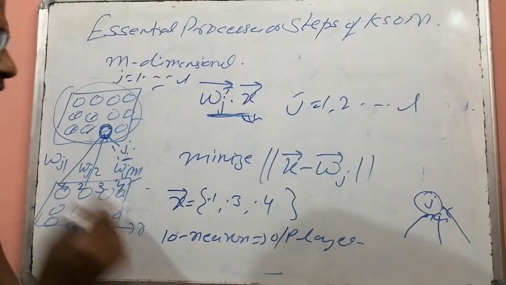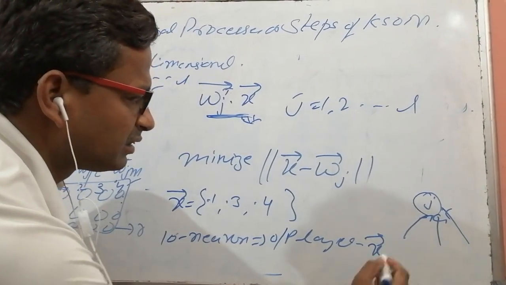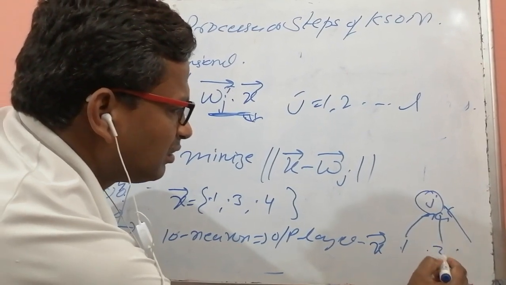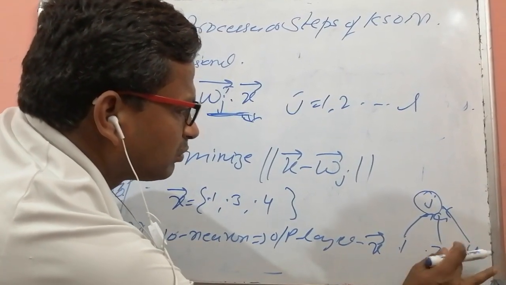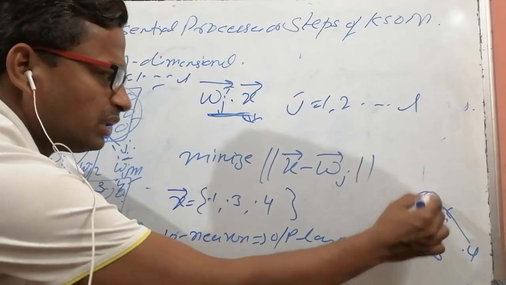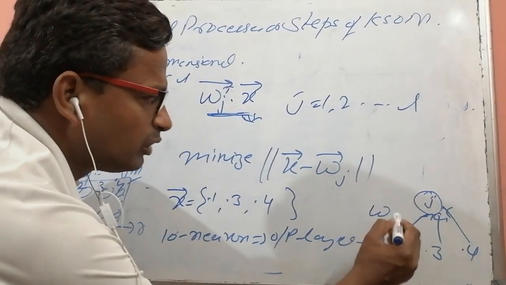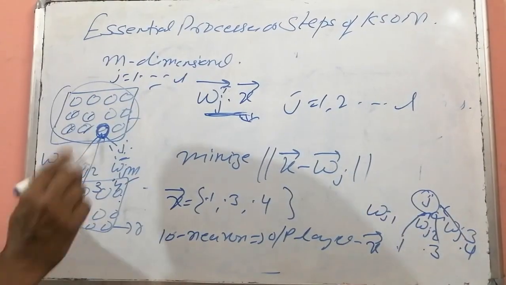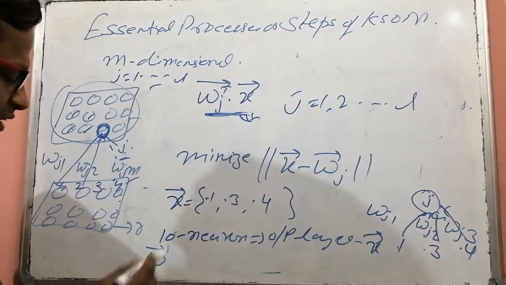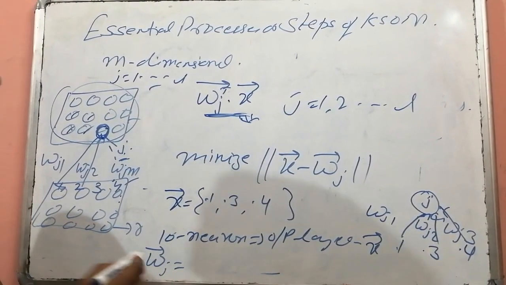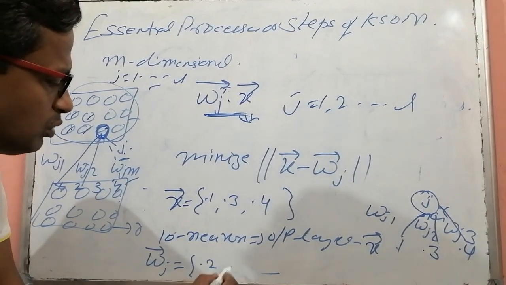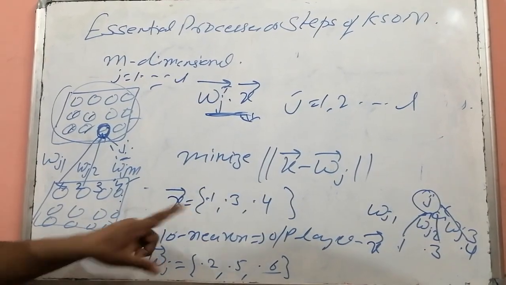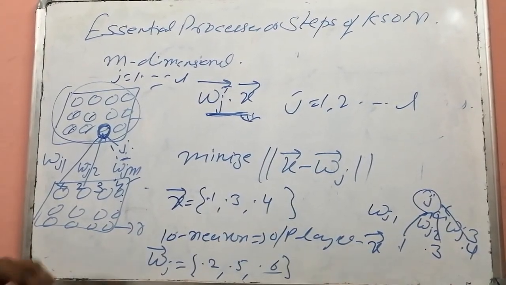The inputs 0.1, 0.3 and 0.4 are going to reach the jth neuron, and its weights are W of J1, W of J2, W of J3. Let the weight vector for the jth neuron be 0.2, 0.5 and 0.6. This is the input vector, and this is the weight vector for the jth neuron.